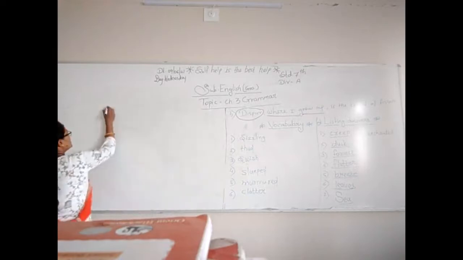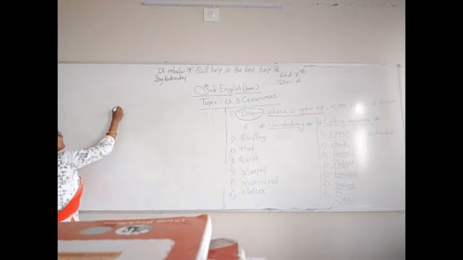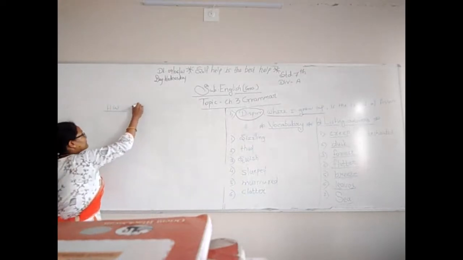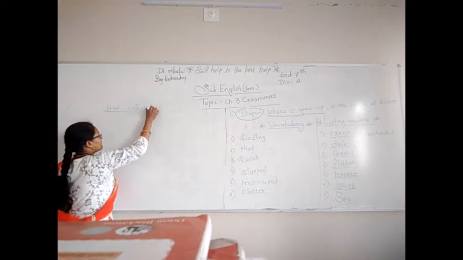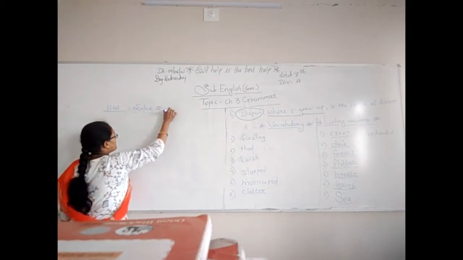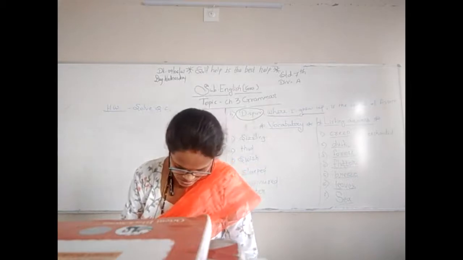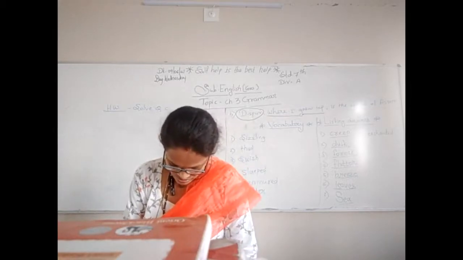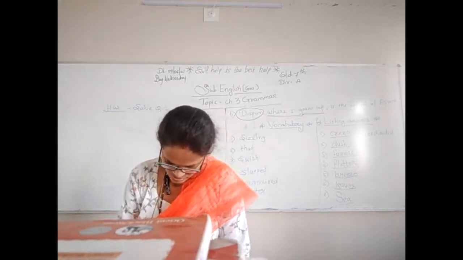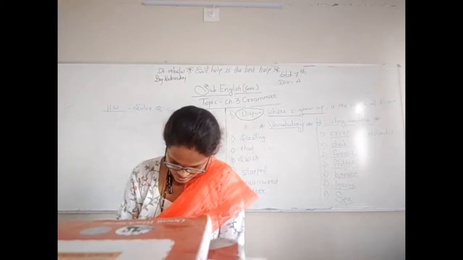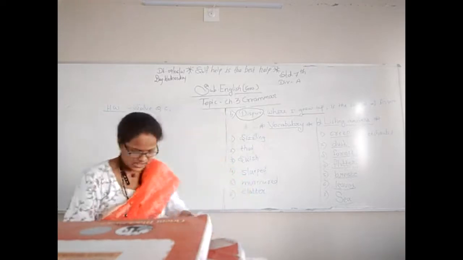What is your today's homework? Question C. Solve question C.